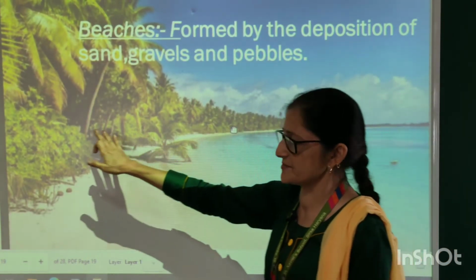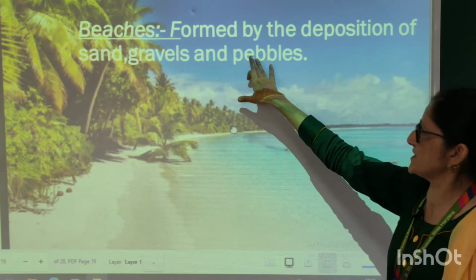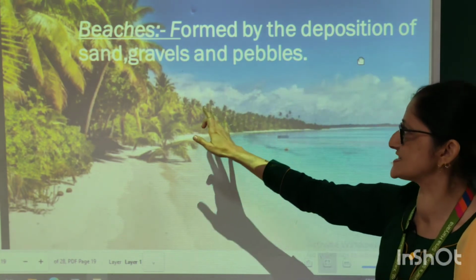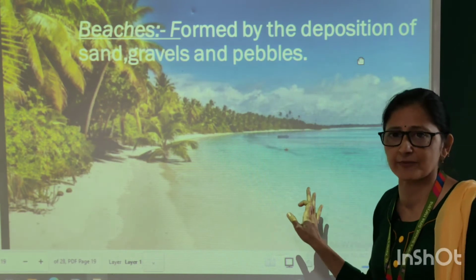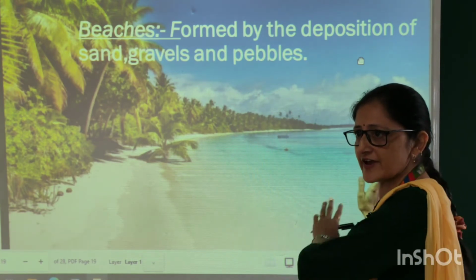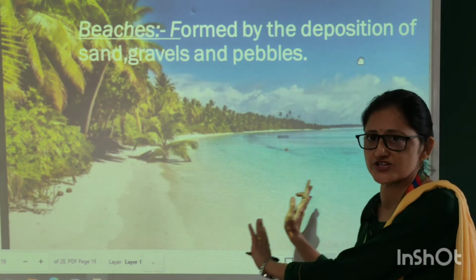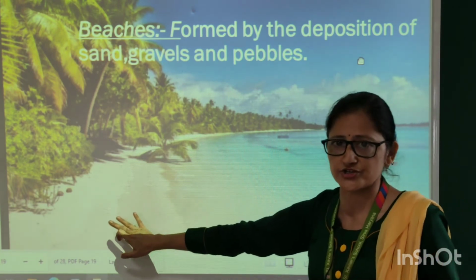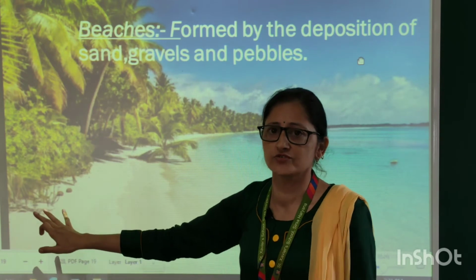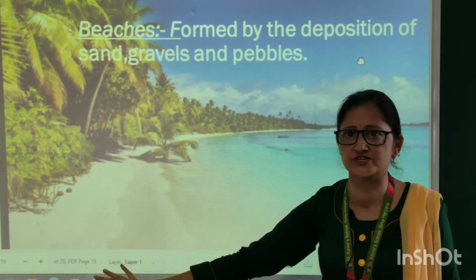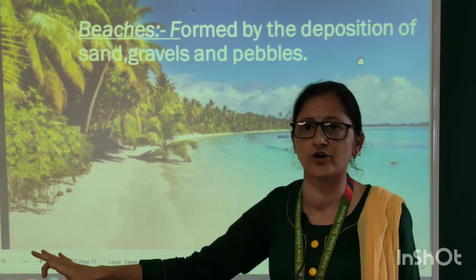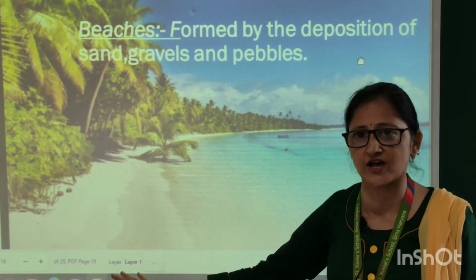The sea beaches. Sea beaches are formed by the deposition of the sand, gravels and pebbles by the sea. When sea water pushes the sand, gravels and rock pieces to the shore, it gives way to the formation of sea beaches. You might have seen some sea beaches in Mumbai or Goa or at Gujarat or some other places.